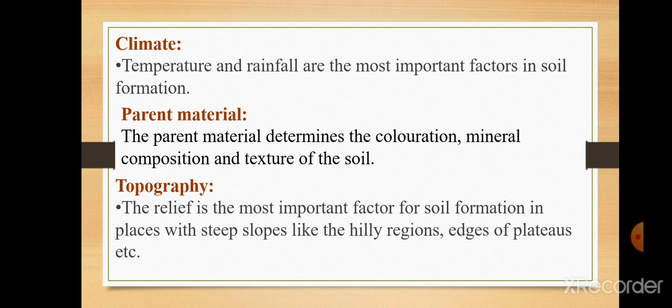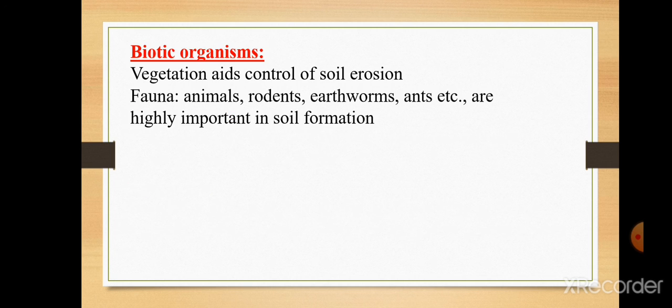The climate, temperature, and rainfall are the most important factors in soil formation. The fourth was biotic organisms. Vegetation, that is trees and plants, aids the control of soil erosion, and fauna, that is animals, rodents, earthworms, ants, etc. are highly important in soil formation.